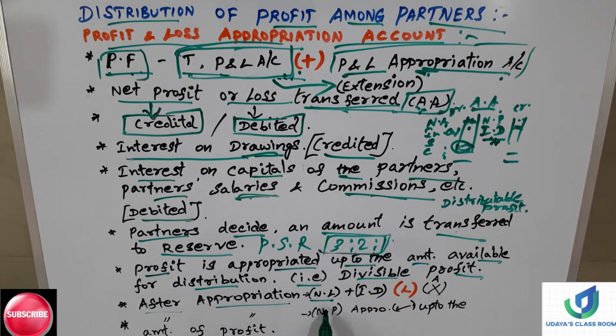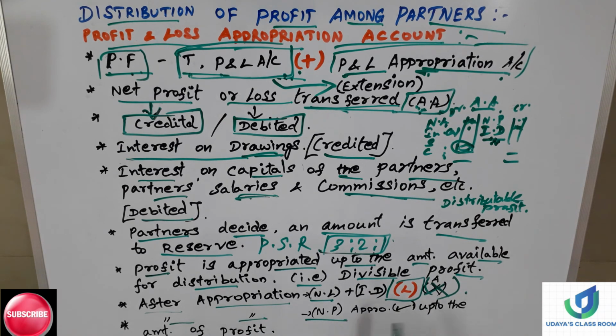So after appropriation, net loss in the appropriation, net loss plus interest on drawings also added. Even if it is a loss, appropriation will not be done. The loss will be distributed among the partners. That's all.